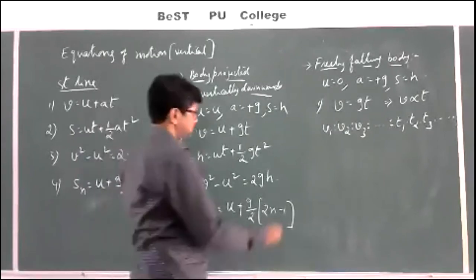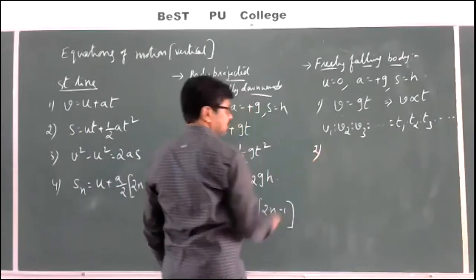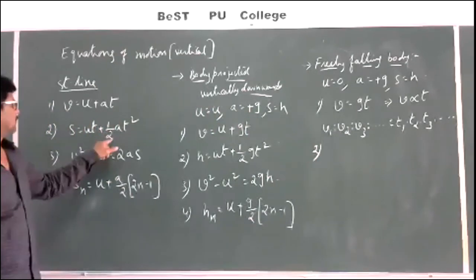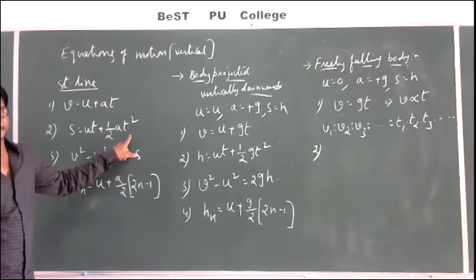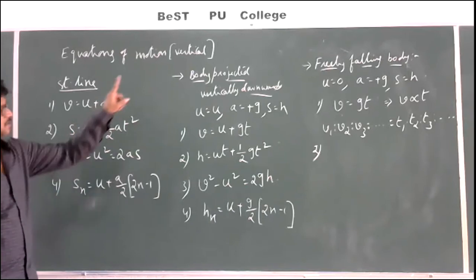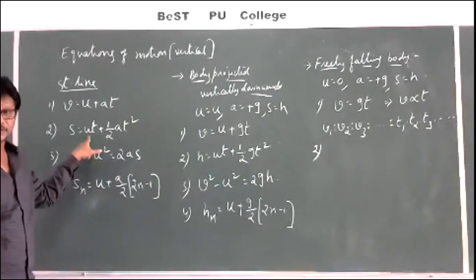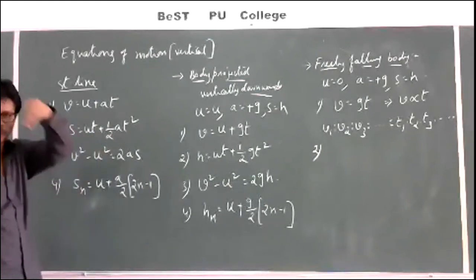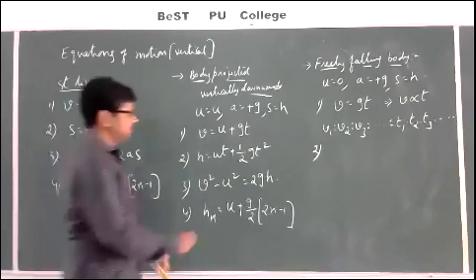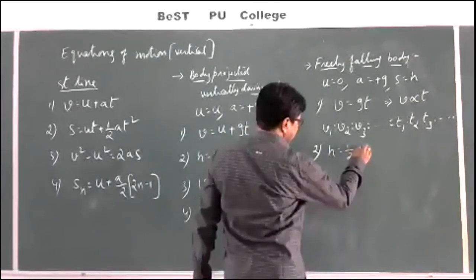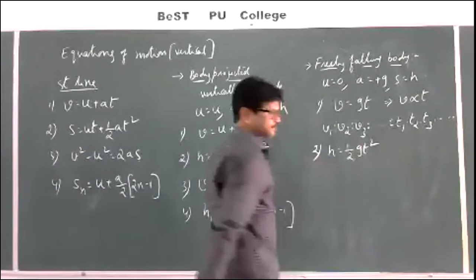Second equation. S is equal to ut plus half at square. S means H. U is 0 because it is a freely falling body. We are dropping it. Then what equation will we get? H is equal to half g t square.